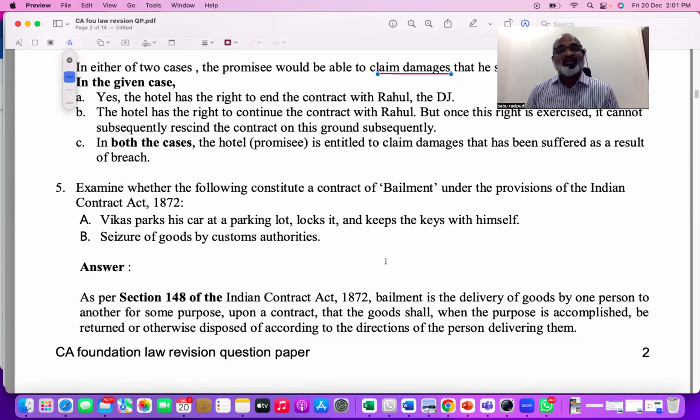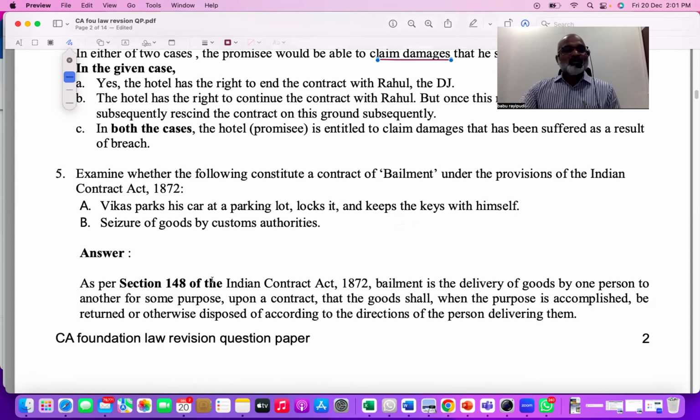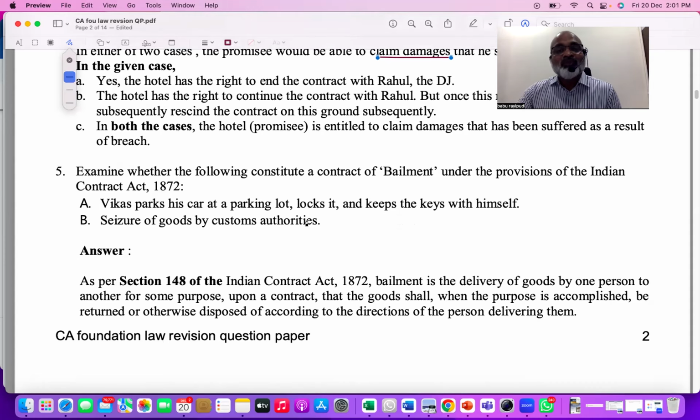So always when there are 3, 4 multiple questions in one case law, answer those questions at last, not in the beginning. Remember carefully, okay? Question number 5, let's see. Examine whether the following constitute a bailment or not. Bailment is also a Contract Act concept.